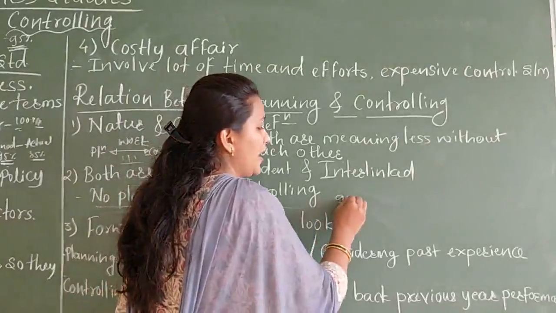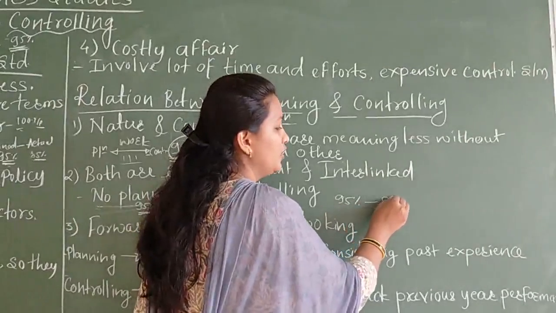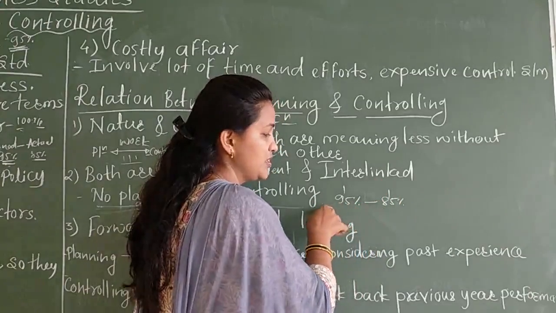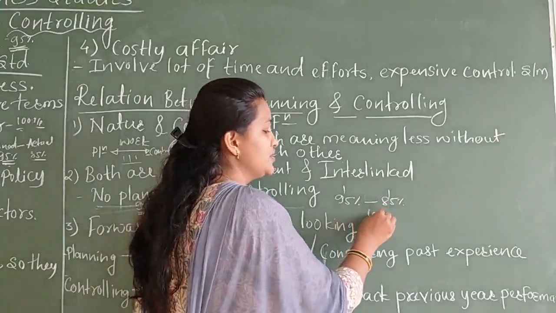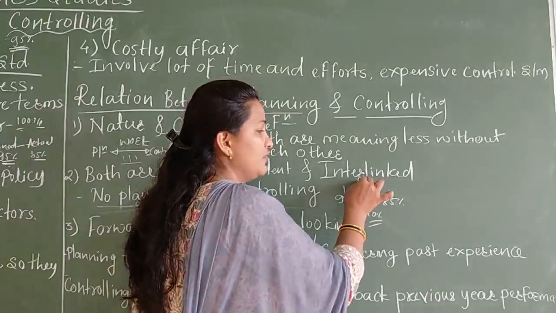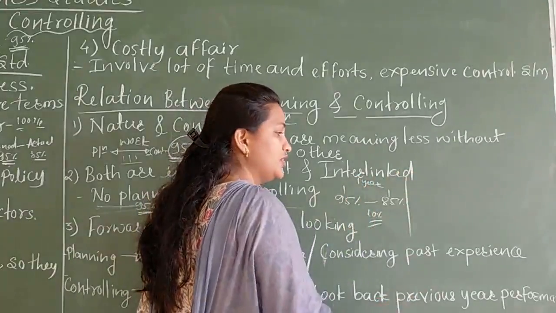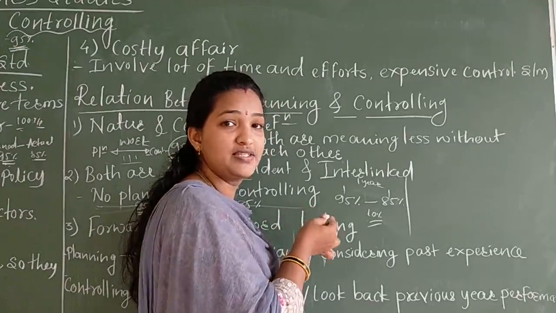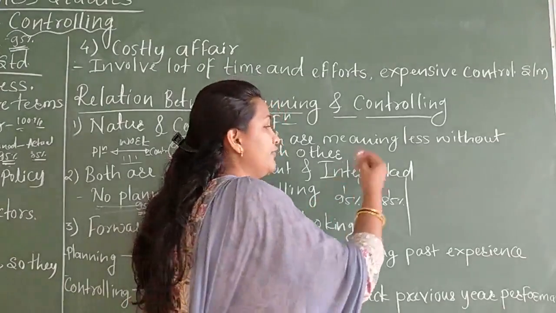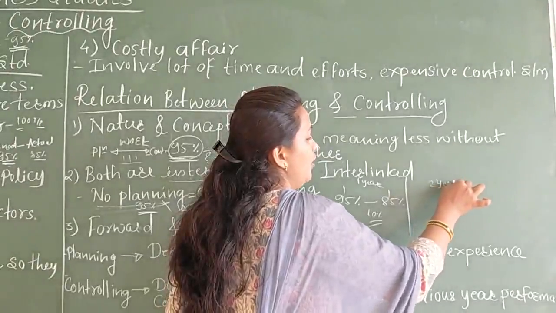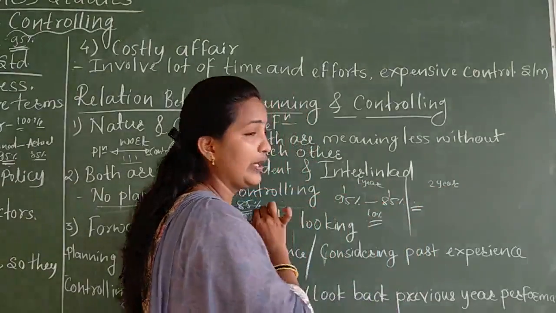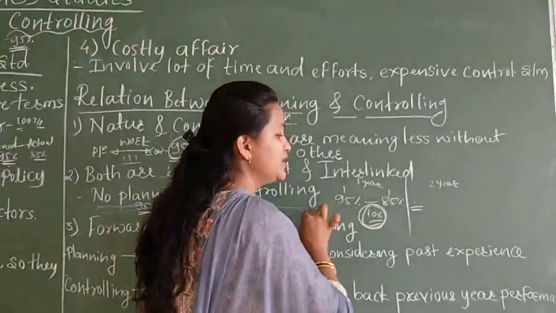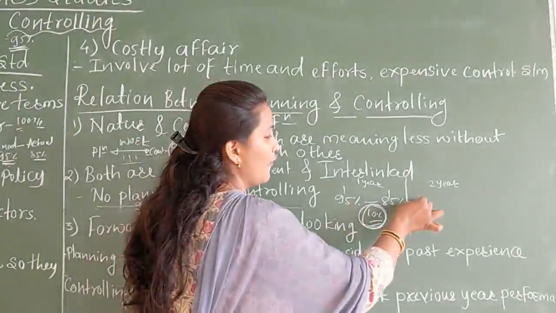Suppose for this year you planned 95% marks and you got only 85%. That is your planned performance, and this is your actual performance. So you got a 10% difference. That is for the first year. For the next year, you have to find out the reason why you got less marks. That is the controlling. When you are planning for the next year, you should go for the next plan by checking these things and finding out these reasons.